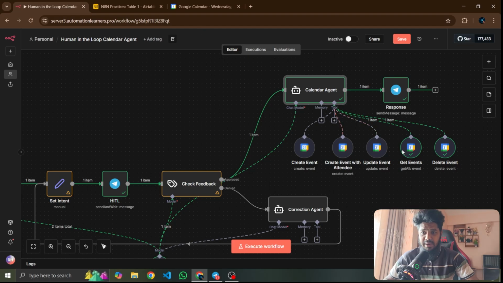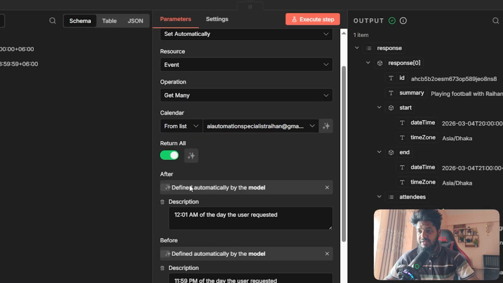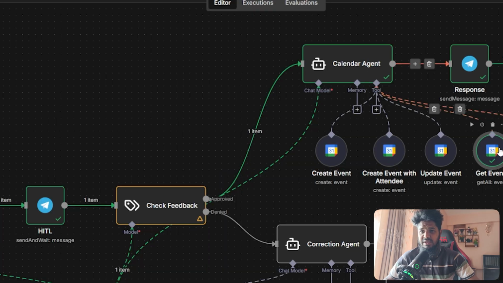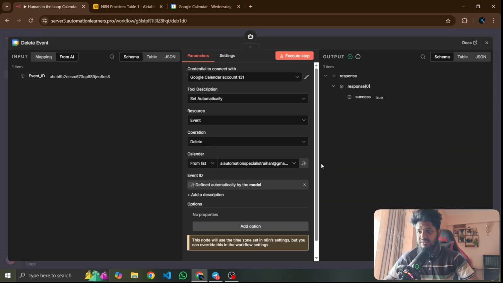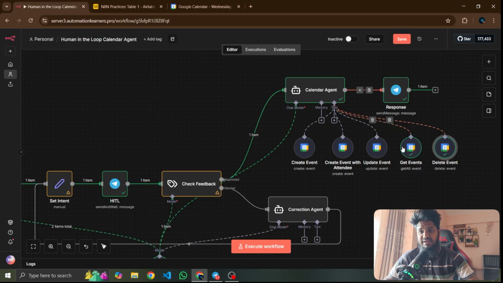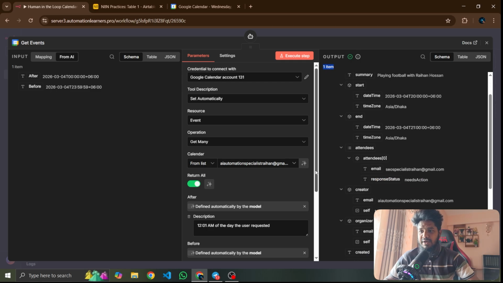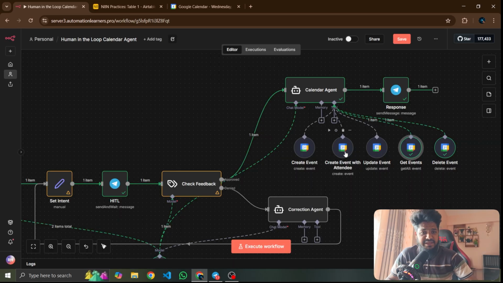So you can see the update here. I specifically said that to update, you have to use the specific event ID, and to delete, you have to use the specific event ID. Okay, this is the event ID. You have to update this specific event ID, otherwise it will hallucinate which one you want to update. Okay, update ID and delete ID. Create event means it will get the email from this Google Sheet and send the email to that email. Okay, create event, update event, delete event and get event.